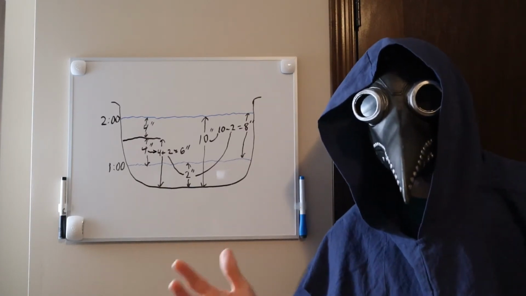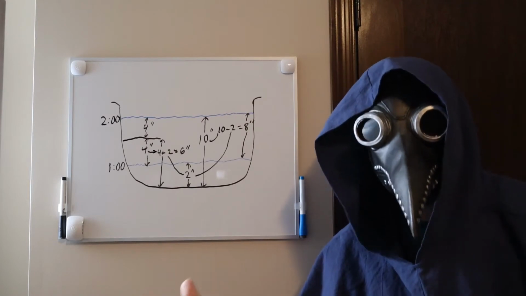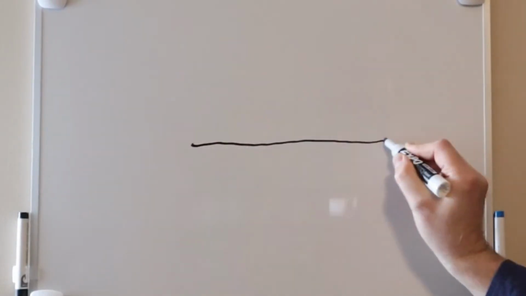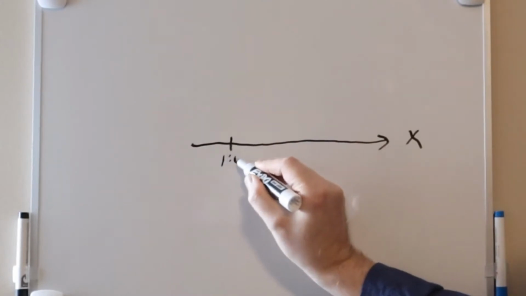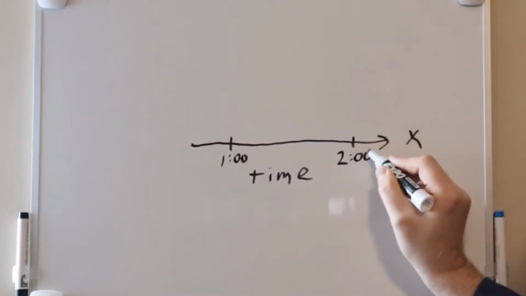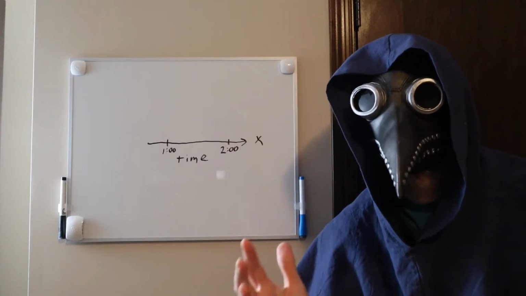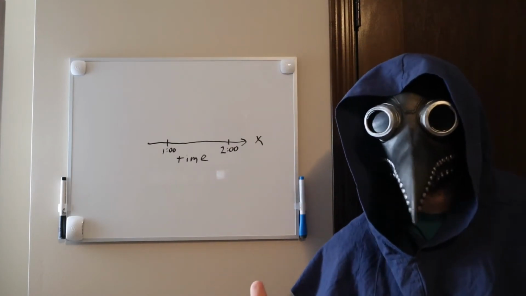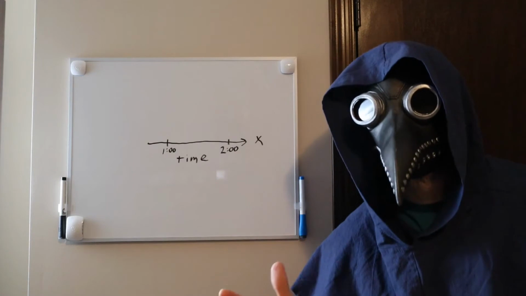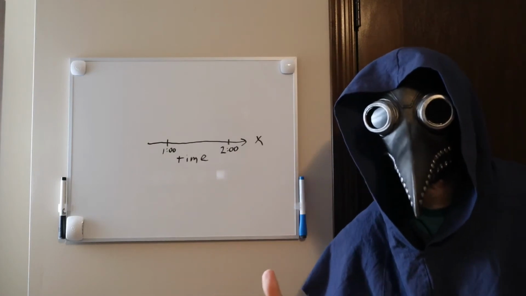Now, let's graph this out and see if we can make some sense out of it. We're going to use 2 axes. We will put time on the x-axis, otherwise known as the domain. We will add 1 o'clock and 2 o'clock on the axes. By the way, since we are putting time on the domain axis, we can say we are in the time domain. You may hear this term in other videos.